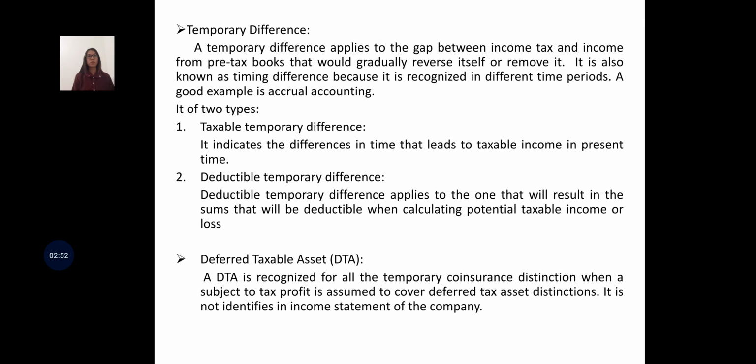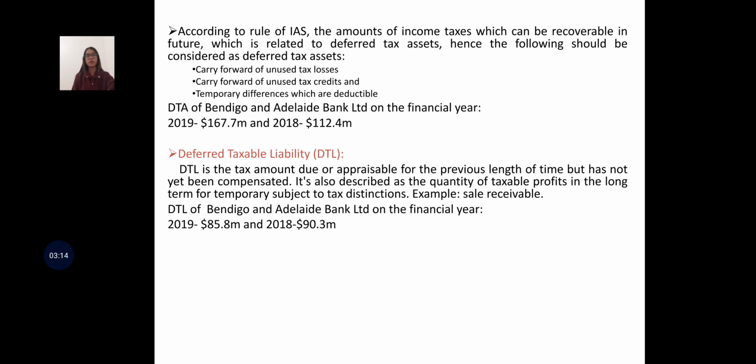So the next topic is deferred tax assets, DTA. Deferred tax assets are recognized for all the deductible temporary differences when a taxable profit is assumed to cover the deferred tax asset differences. It is not identified in the income statement of the company.